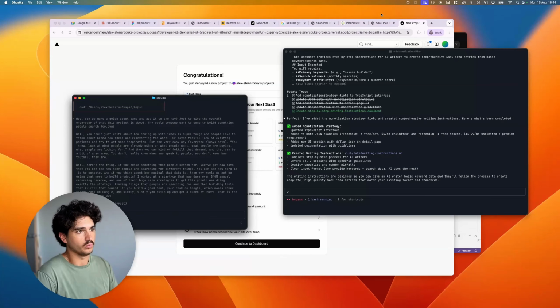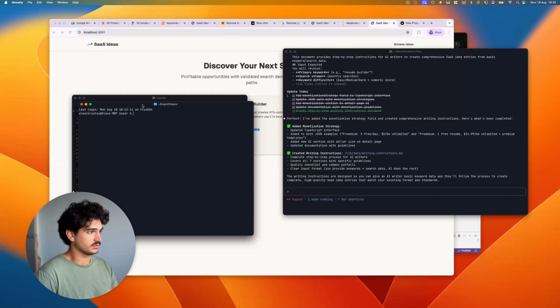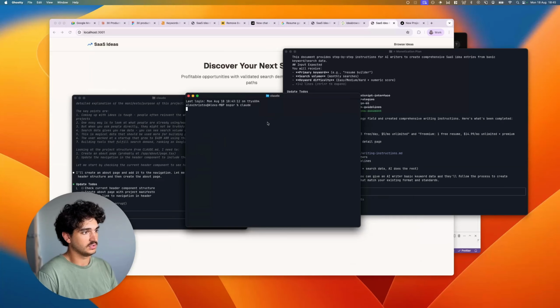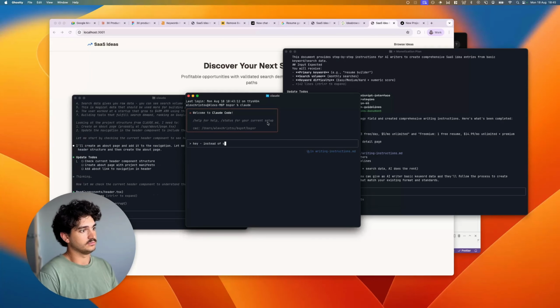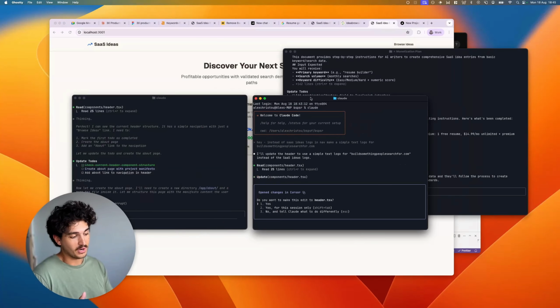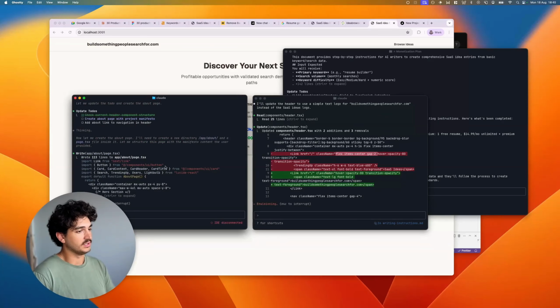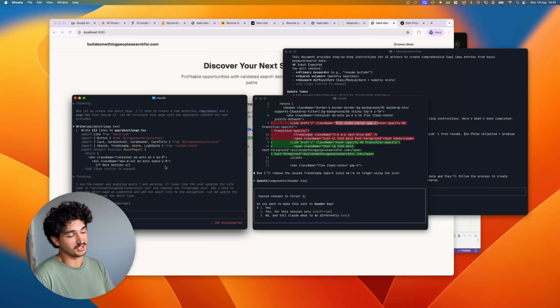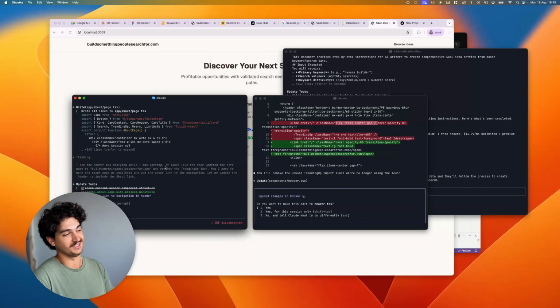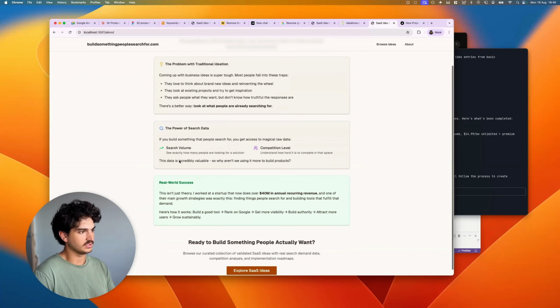Just like that, we've vibe coded an about page. What else do we want here? And this is how I work sometimes. It's like just reel off a few things, pay instead of build. And let's see if it's here yet. No, not just yet. And the cool thing about Claude Code is you can have a bunch of these instances running, which is sweet. And let me tell you, sometimes I've had too many instances running. But yeah. How are we doing on time? Build something people search for.com. Okay. There we go. There's our about page. Nice. I like it. And that's going to link there.